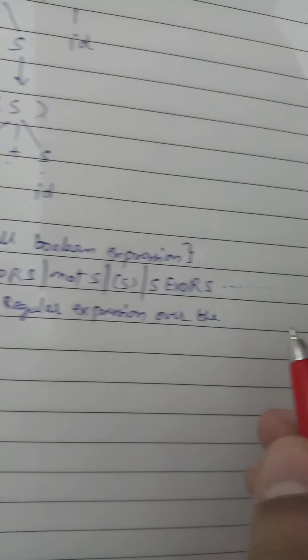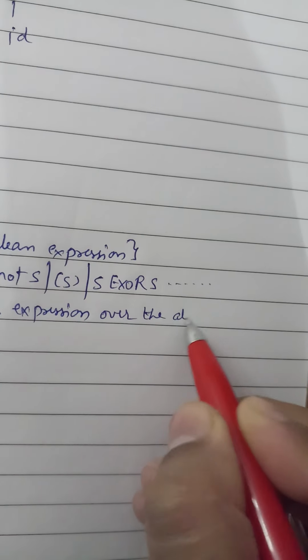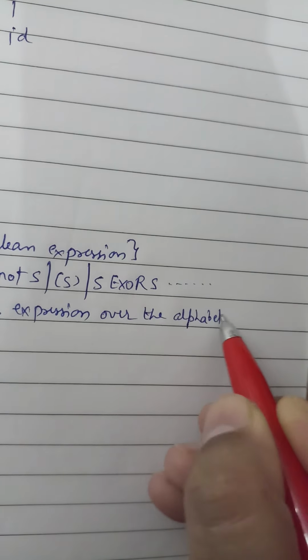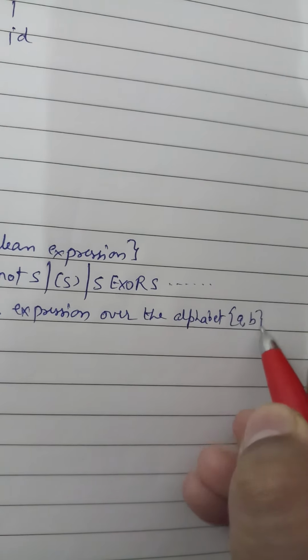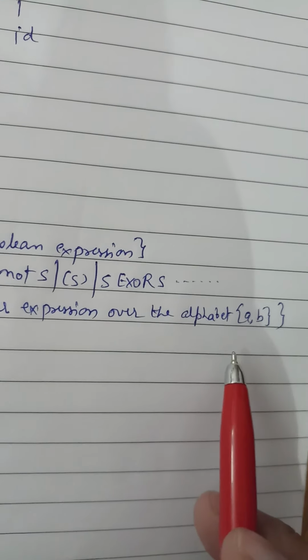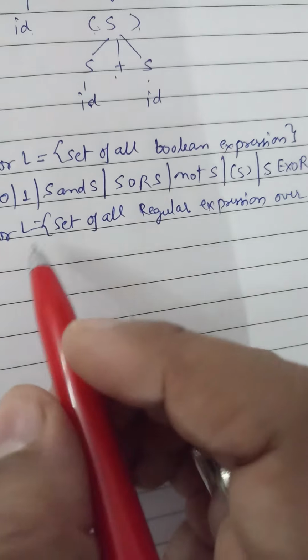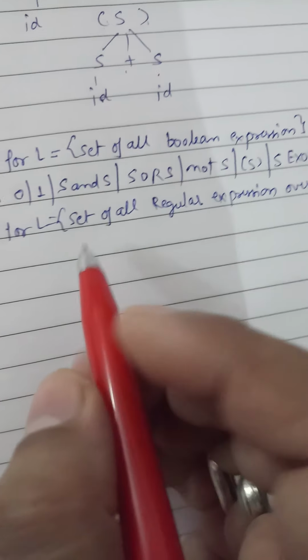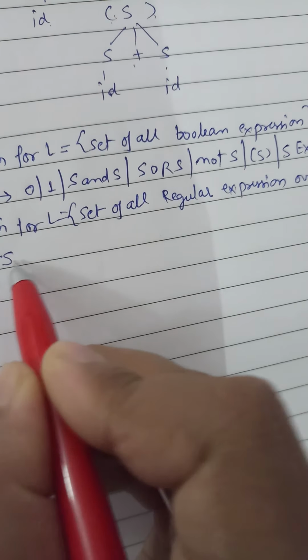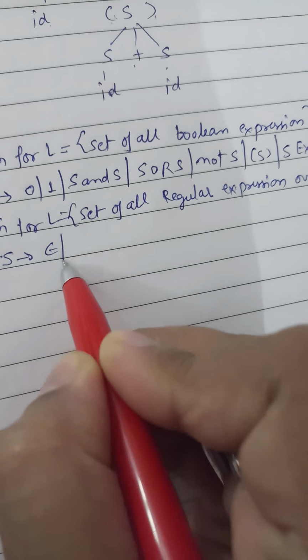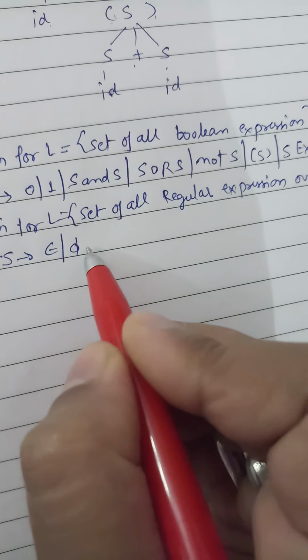The set of all regular expressions over the alphabet AB. So what can we have? The CFG can be either epsilon, or phi,